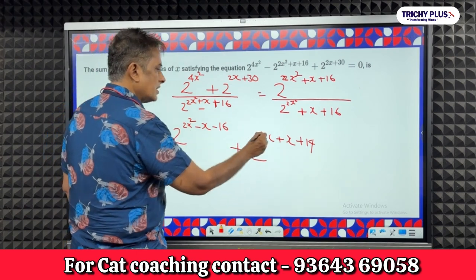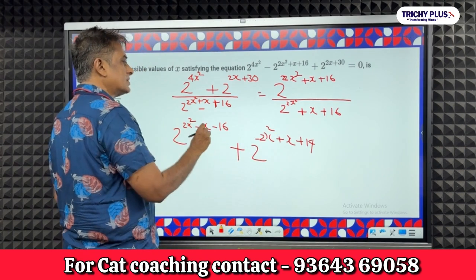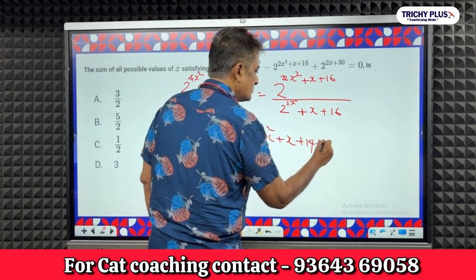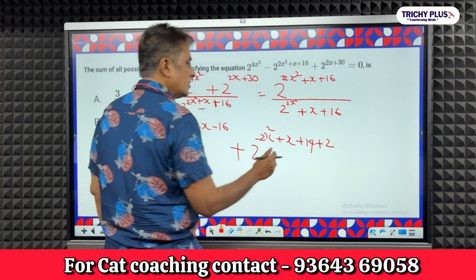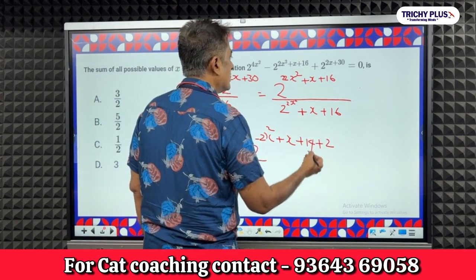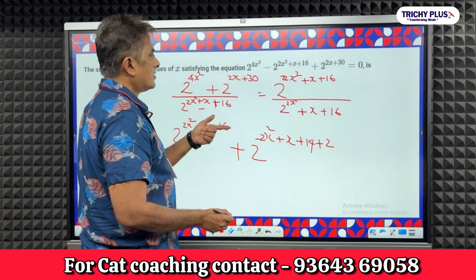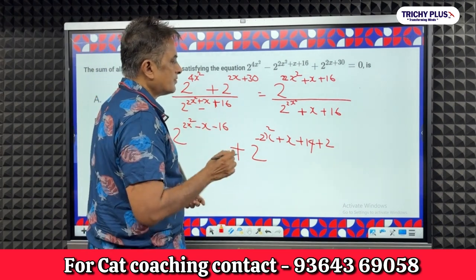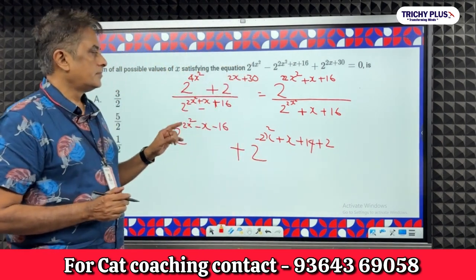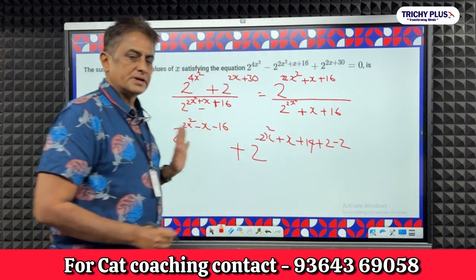Here 2x squared and minus 2x squared have come, here plus x and minus x have come, here minus 16 and plus 14. So let's say I put plus 2 here, right? Okay, plus 2, I add over here now. Plus 14. This 14 is going to be plus 2 minus 2. Then I am going to get the same thing, correct?